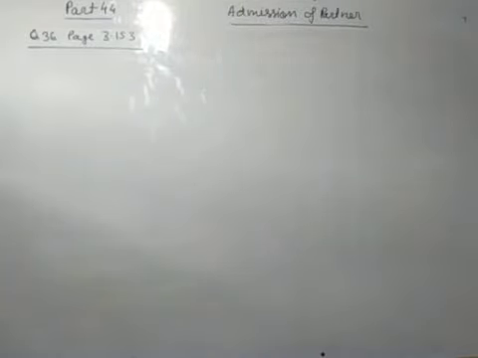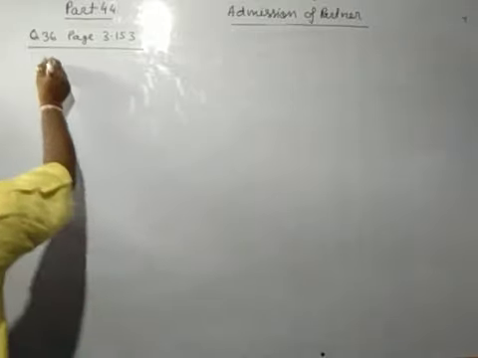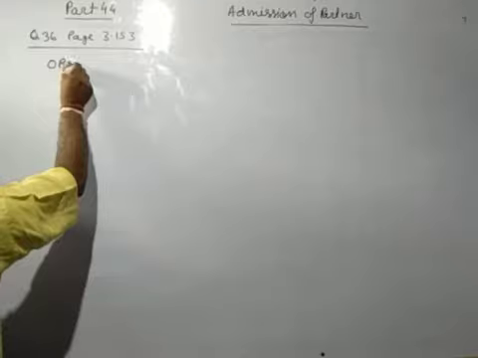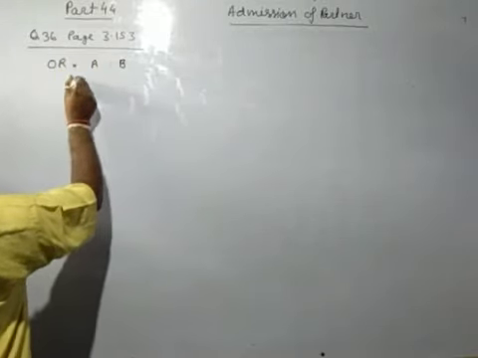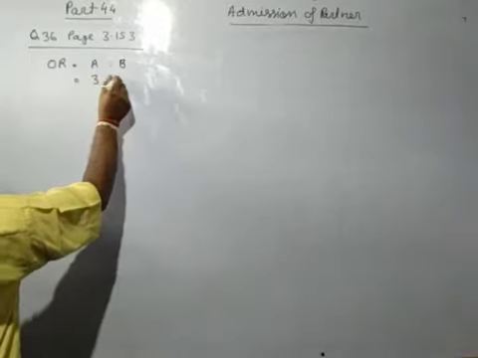A and B are partners sharing profit in the ratio 3:1. So old ratio between A and B is given 3:1.